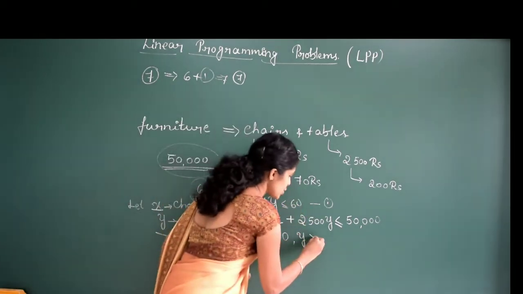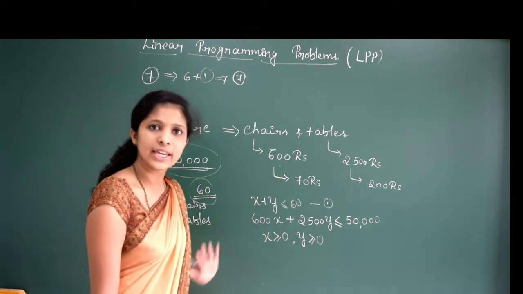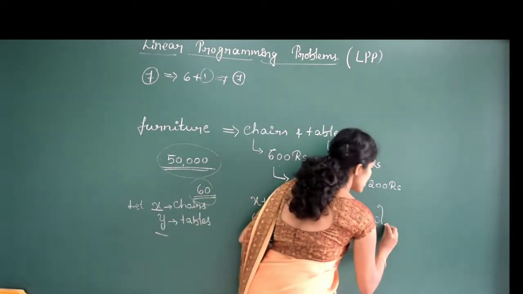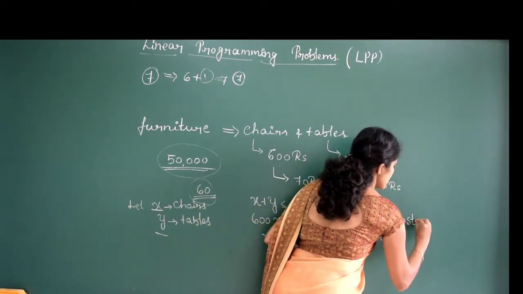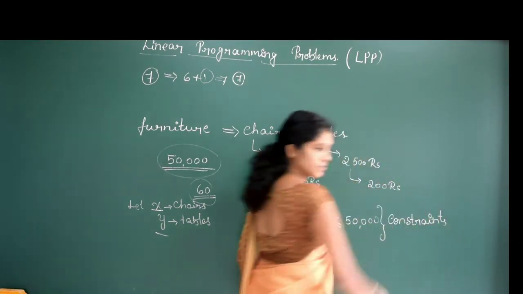So the value of y should be greater than or equal to 0. Is it clear? So these are the three equations. Now these equations are called constraints. Okay, these restrictions or inequalities are called constraints.